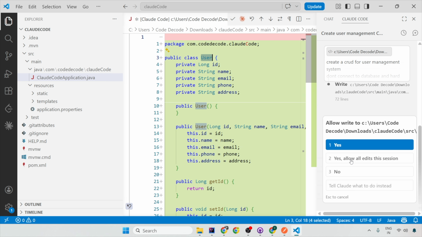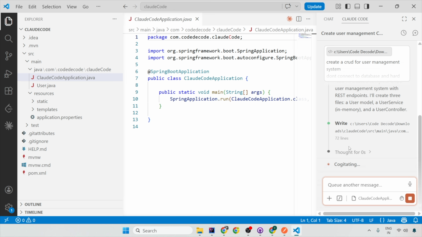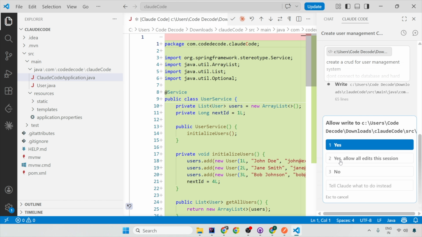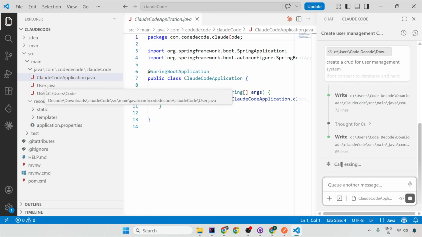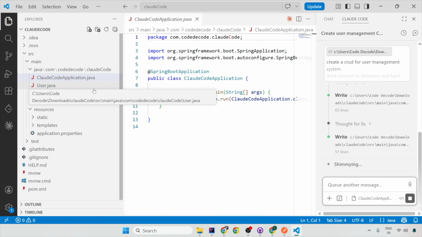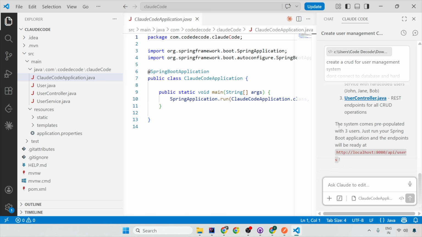And if you allow all edits in this session, then it will not ask you, it will directly allow. So right now I just said allow, and I want to see what all it is trying to add. So it has added the user for me. Now second time I'm going to choose allow all edits for this session. So now you will see how beautiful it is without my interception or interpretation. It will start creating the controller and service, and the system comes with 3 pre-populated users. You just run your Spring Boot application and it will be ready at localhost